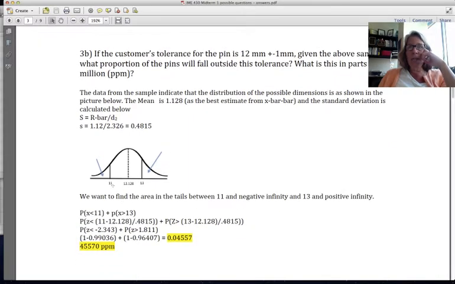And my question is, what's the probability that it falls below 11 millimeters and above 13? So we want to know how many parts are not conforming. This P represents the probability that X, or any particular value, will be below 11 plus above 13.